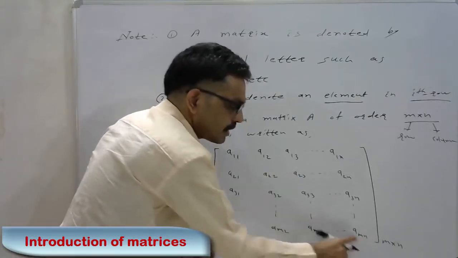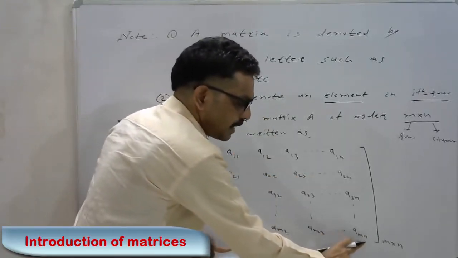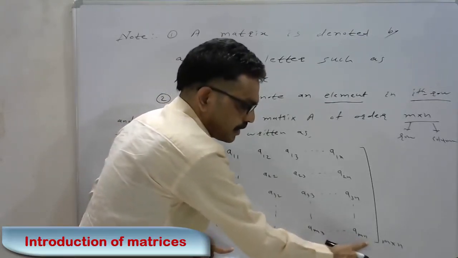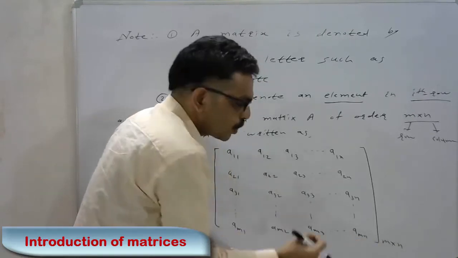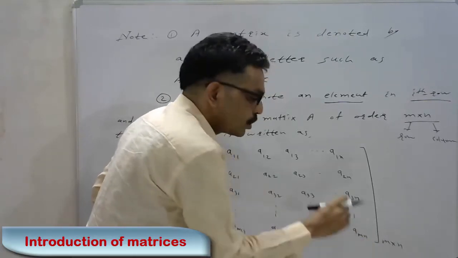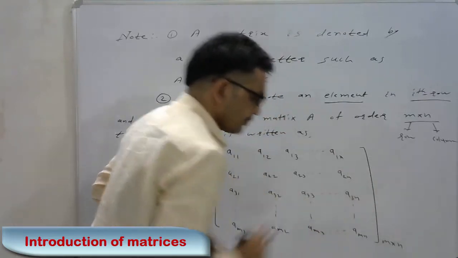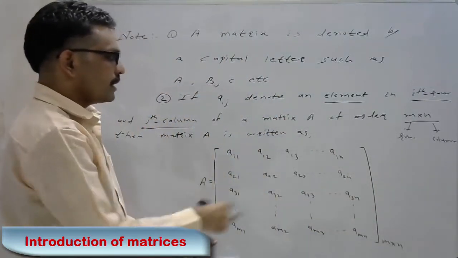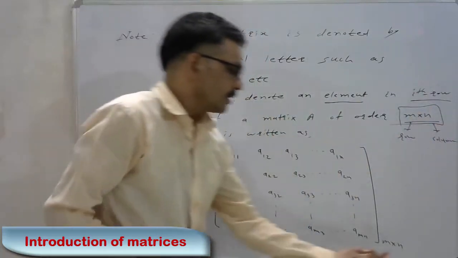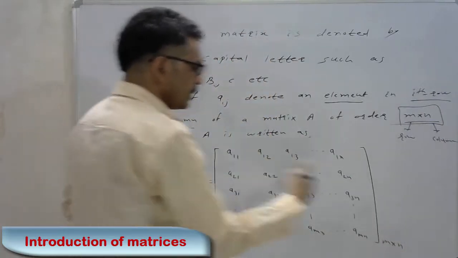The last element is the mth row and nth column. Here the last element is Amn, that is m row and nth column. Here the first suffix is m, showing the row, and the second suffix is n, showing the column. And this matrix A is of order m by n.